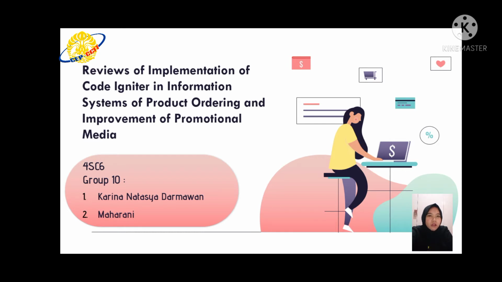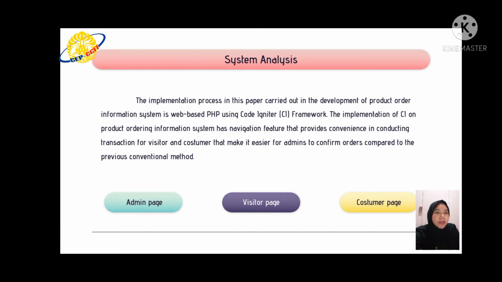Project Group 10 is about reviews of implementation of CodeIgniter in information system of product ordering and improvement of promotional media. First is system analysis. The implementation process in this paper carried out in development of product order information system is web-based PHP using CodeIgniter or CI framework. The implementation of CI on product ordering information system has navigation feature that provide convenience in